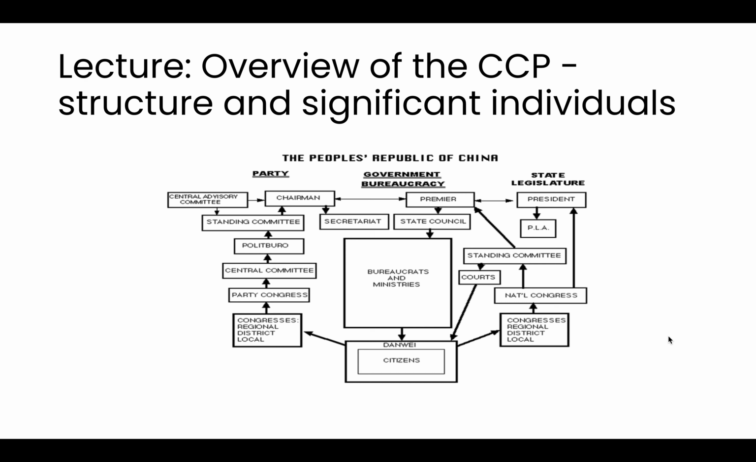Okay, so this lecture is an overview of the Chinese Communist Party. I'm going to talk you through its structure, its significant individuals, and what this diagram means. So we're going to break this down to explain the key significant individuals and groups and what each of them do and how much power they hold.